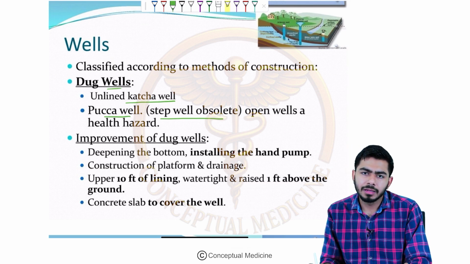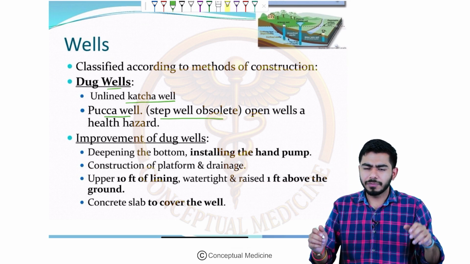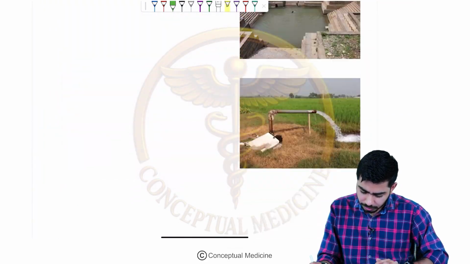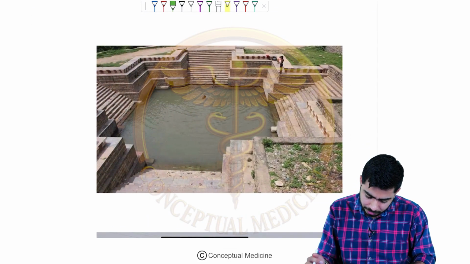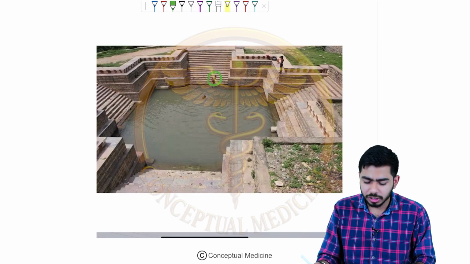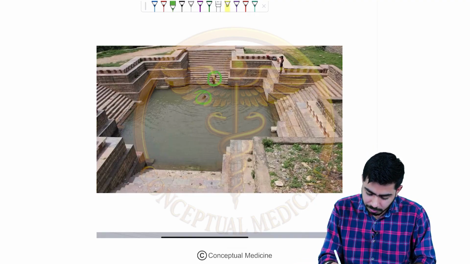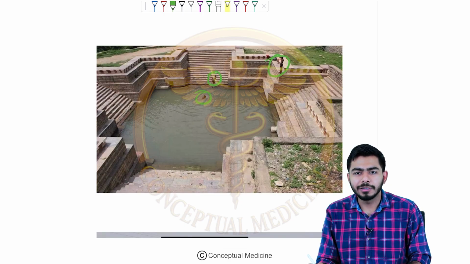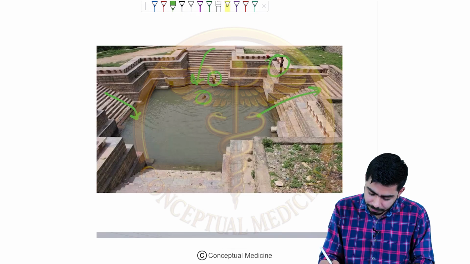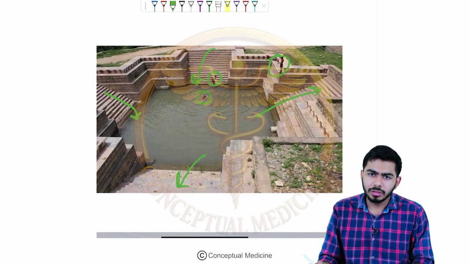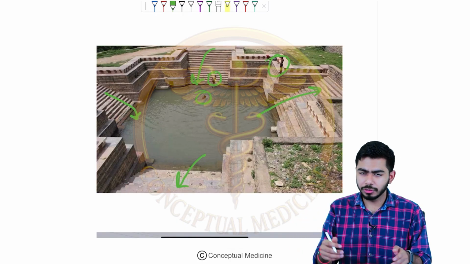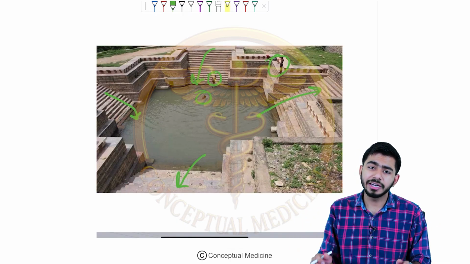There is a step well, but this is obsolete nowadays because in the step well, what is happening? I will show you the image also, don't worry about that. For example, here you can see these are step wells, right? This particular person is bathing in this well. He is also preparing for bathing in this particular well, right? So what will happen, guys? The people can come in, and the people can go out from these stairs, right? People can come into this well and then go out. So they can contaminate the water, obviously.